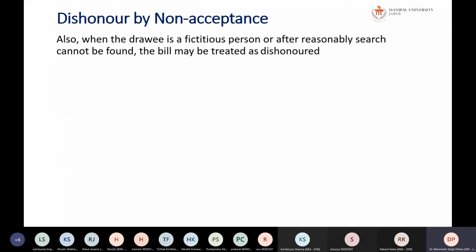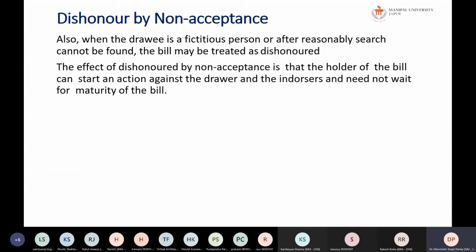Also, when the drawee is a fictitious person or after reasonable search cannot be found, the bill may be treated as a dishonored one. The effect of dishonor by non-acceptance is that the holder of the bill can start an action against the drawer and the endorsers and need not wait for the maturity of the bill.